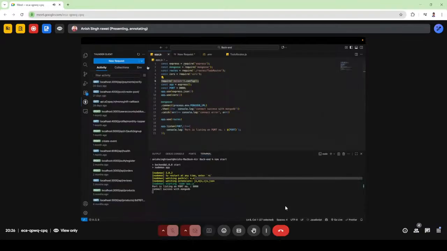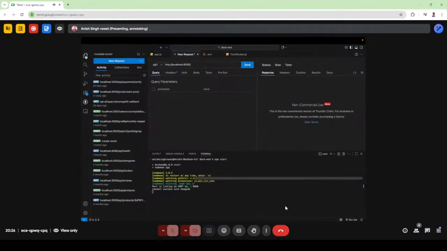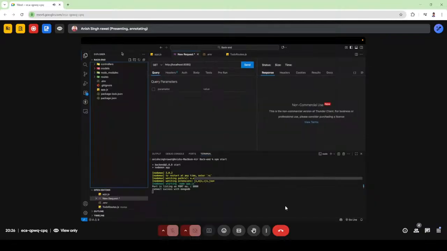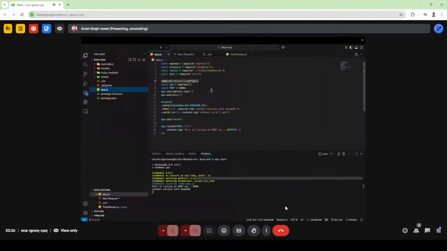Okay, now I have opened my Thunder Client here and clicked on new request. So my local URL is this. It is running on port 880 and it's localhost. So this is my base URL of localhost. Okay. And as you can see, I have imported routes.